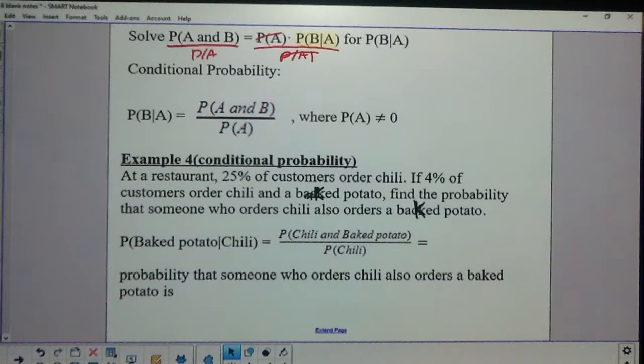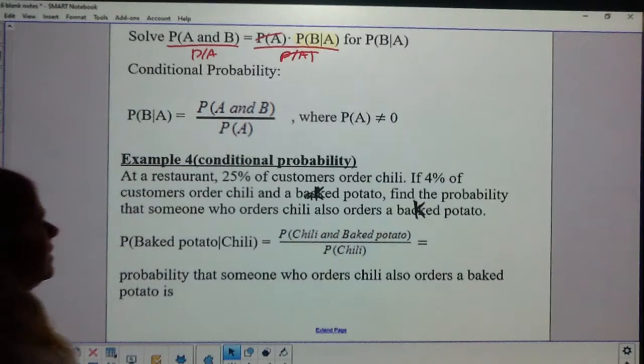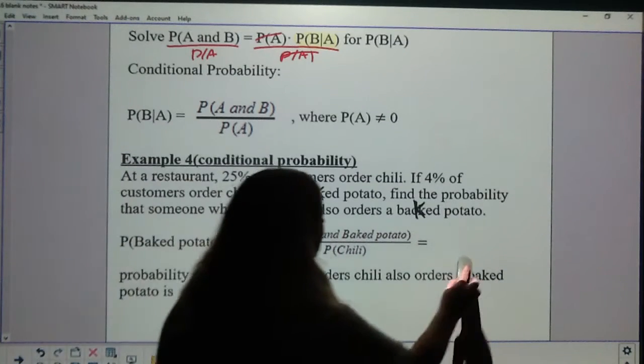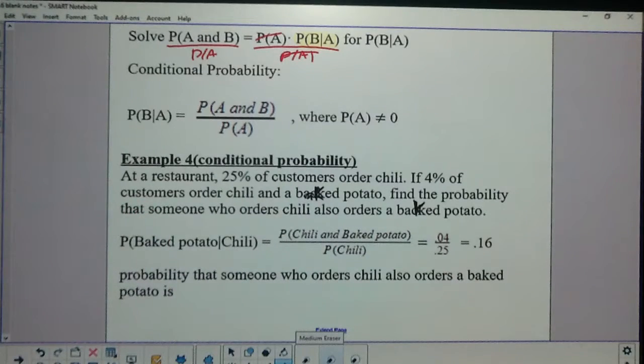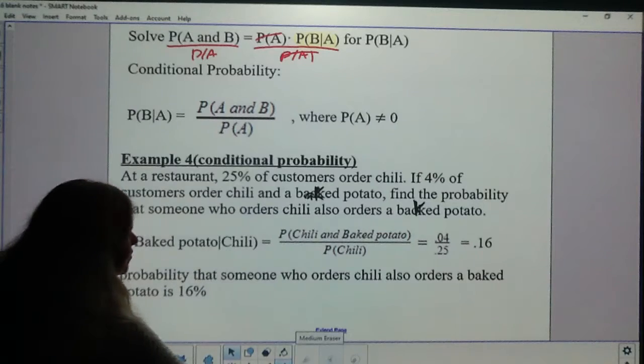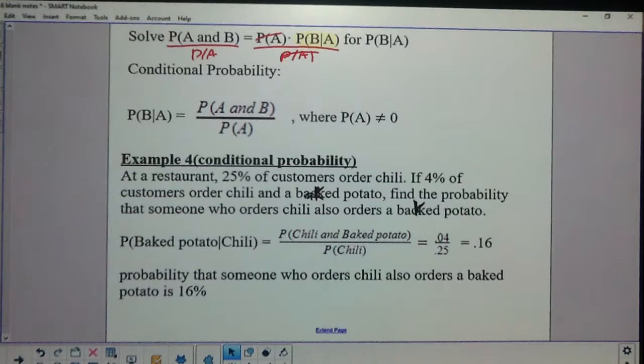So it said 25% of customers ordered chili, and 4% of the customers ordered chili and a baked potato. So 0.04 divided by 0.25 is 0.16. So the probability that someone who orders chili also orders the baked potato is 0.16 or 16%.